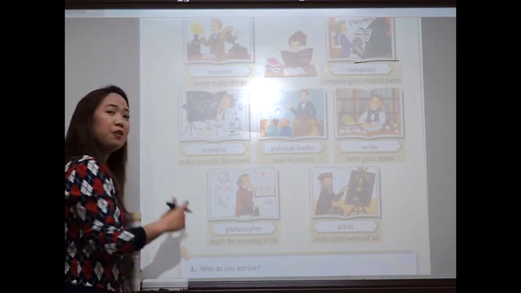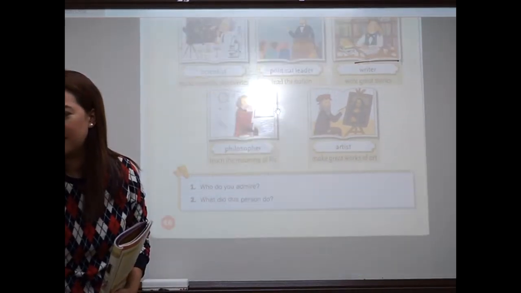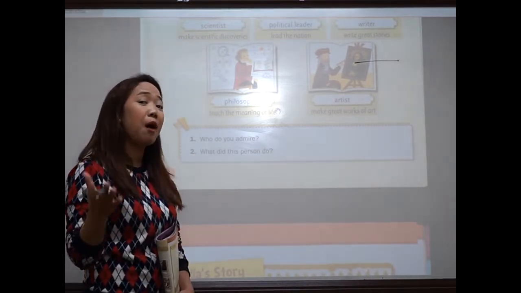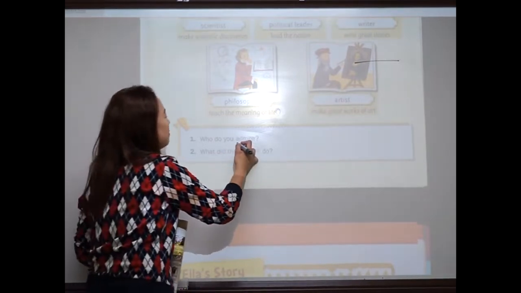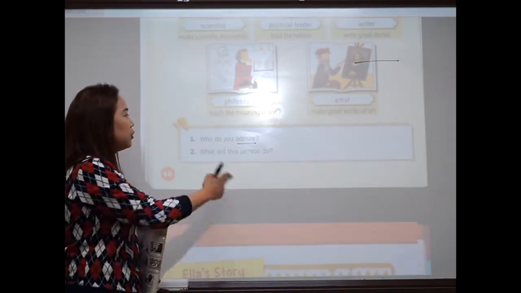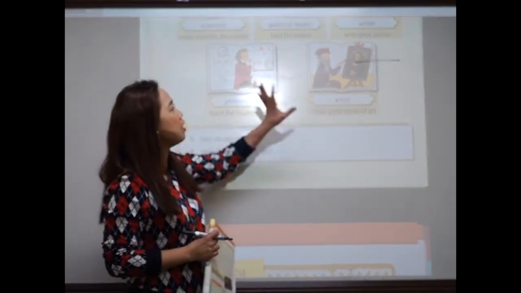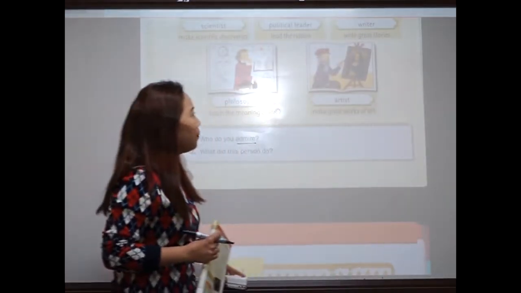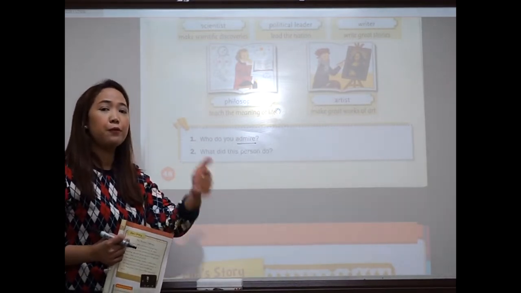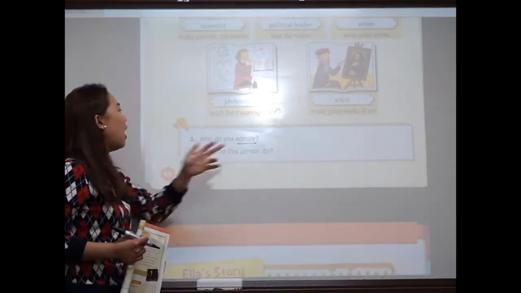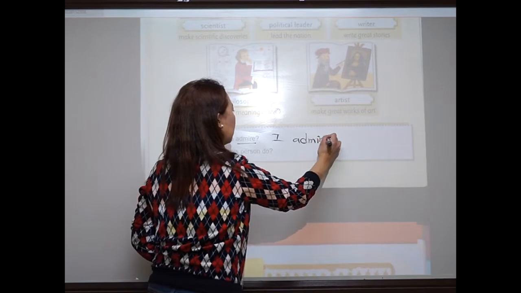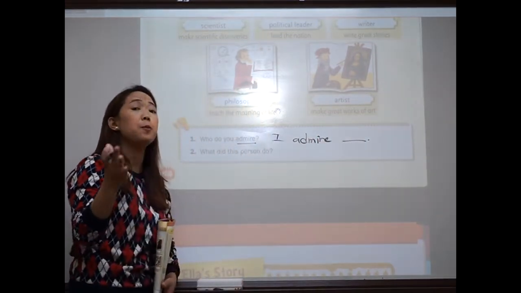All right. Now, let's go to the warm-up questions. Now here's question number 1. Who do you admire? Who do you admire? So the word admire here means who do you respect? Who do you look up to? Okay? So you can write here without considering any of the people here from the pictures, you can think of any person that you admire, but it has to be someone from the past, okay? So, I admire blank. You have to write like that, incomplete sentence.